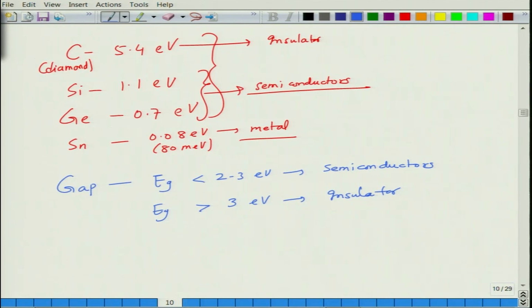Because semiconductors, as we will see, the electron concentration, and there is a reason why we call them semiconductor, because you can make them conduct by other means. Insulators, it is very difficult to make them conduct, because their energy gap is simply too high, and semiconductors, their gap is high, but it is not high enough to make them completely insulating. We can try methods to make them conducting by various means. So, we will stop here.